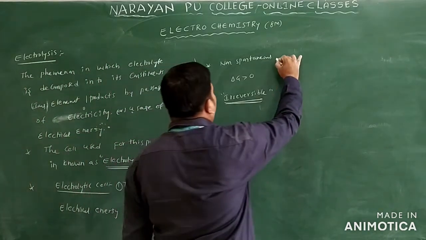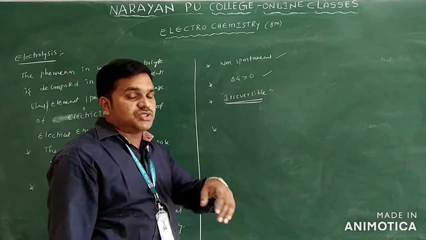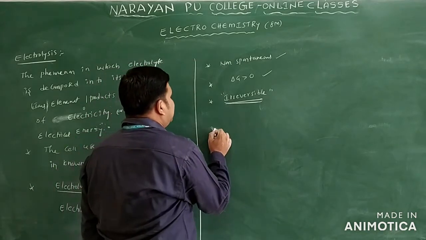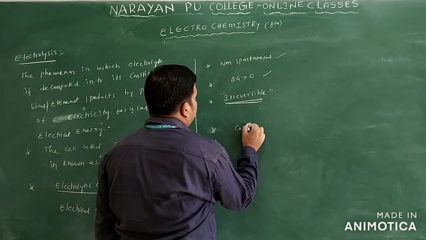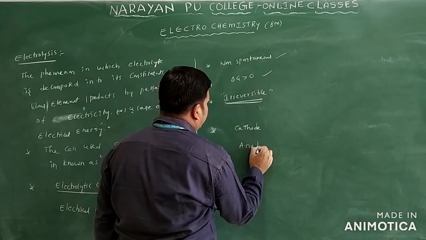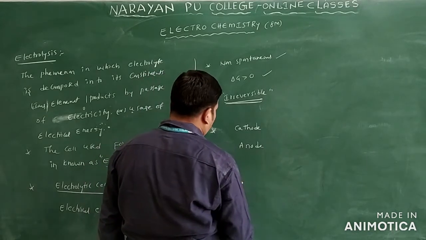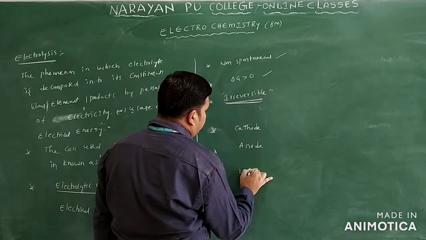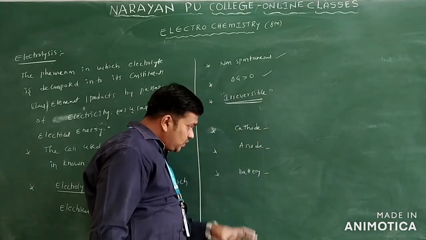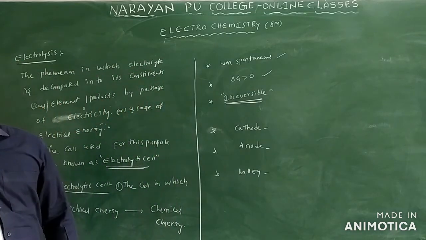In this non-spontaneous process, delta G is greater than 0 and the process is irreversible. In this electrolytic cell, we are using a cathode and an anode, in the form of metal electrodes. And we can use a battery also. So these are the main parts we can observe in the electrolytic cell: cathode and anode.